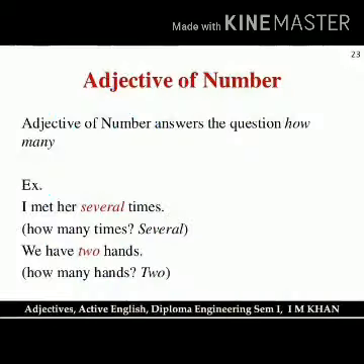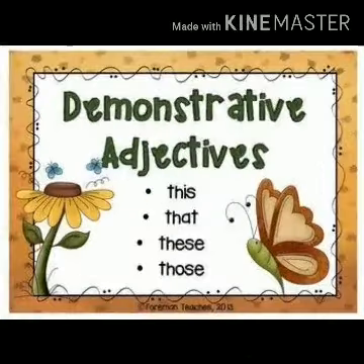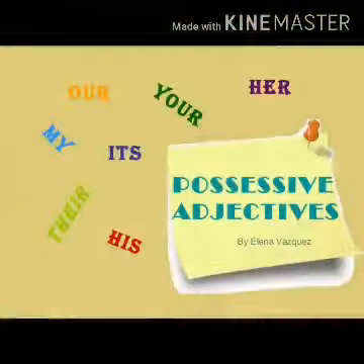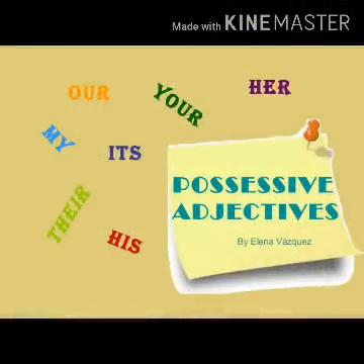Adjective of number tell about the number of the noun or pronoun and answer the question how many. For example, one, two, several, etc. Demonstrative adjectives are used before a noun to point out a particular person or thing. For example, this book, etc. Possessive adjectives show the ownership. For example, his, her, my, etc. They are also used before a noun.